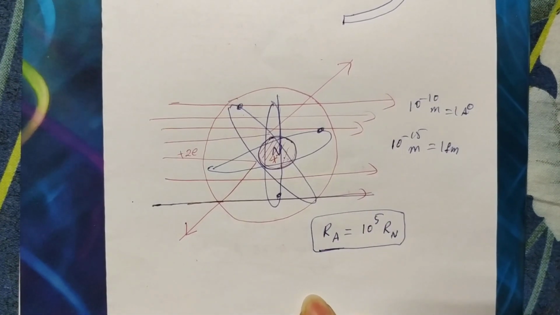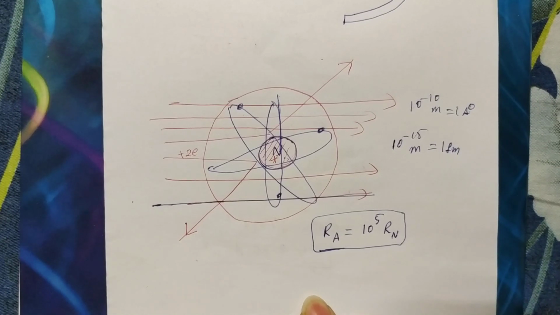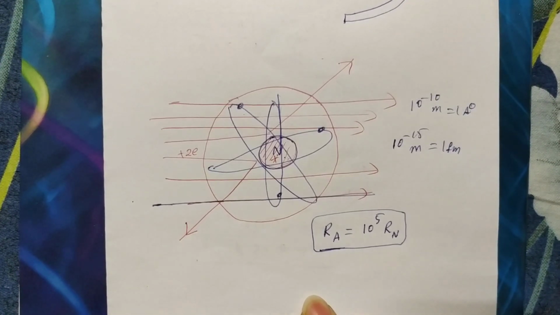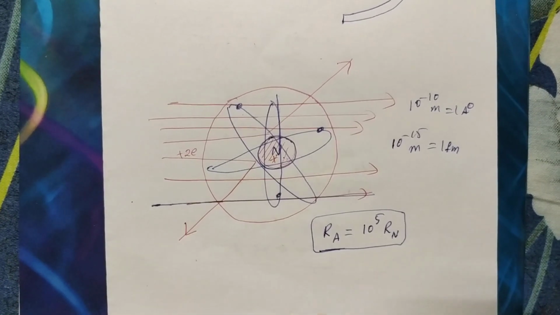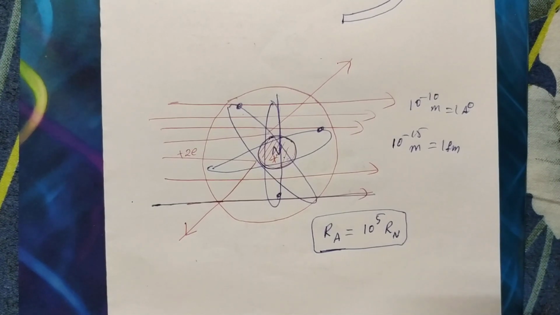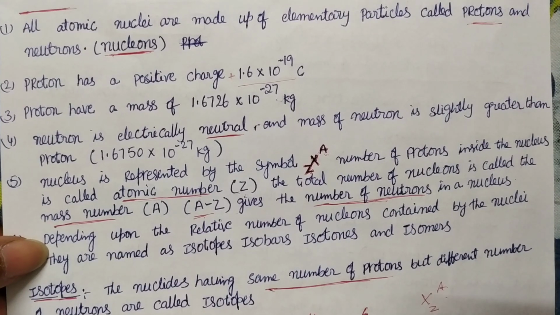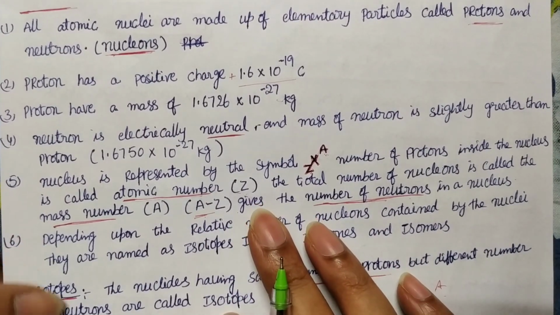What he concluded is that most of the atom is empty space and a heavy, dense part is there at the center. That is what we call the nucleus. And the nucleus contains two types of particles, neutrons and protons. Now we'll see about neutrons and protons. First we'll see about the proton.